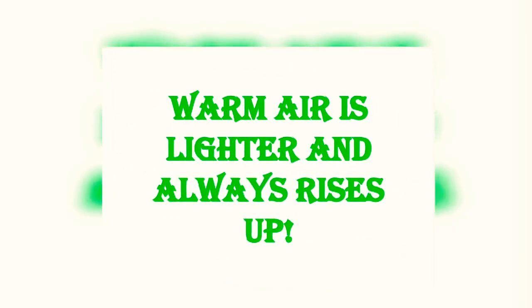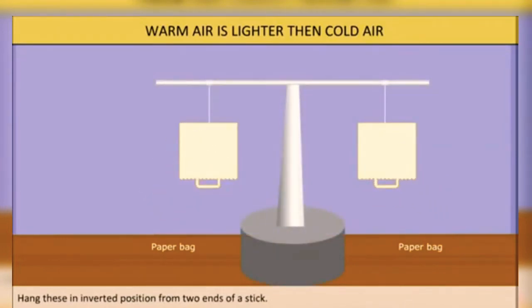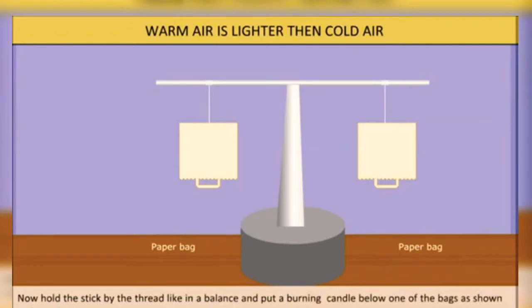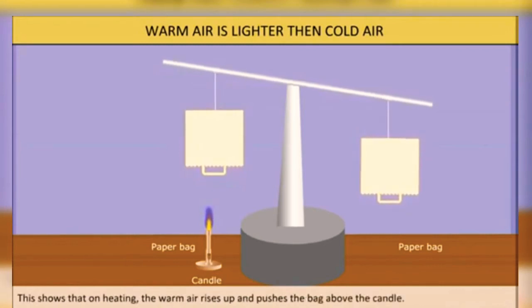Now moving to the next topic: warm air is lighter and it always rises up. In this activity, we take two similar paper bags, invert them and then tie them to a balance with the help of a thread. Now after this, we place a flame under one of the paper bags, and after some time we can observe that the balance is tilted. The bag which was above the flame is rising up.